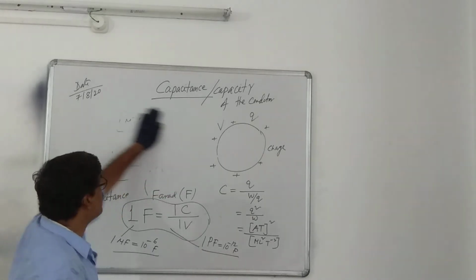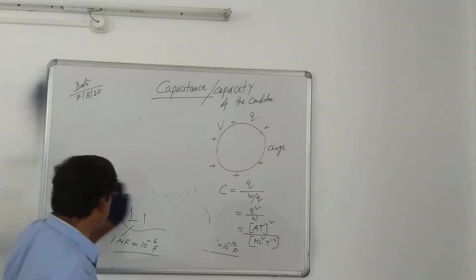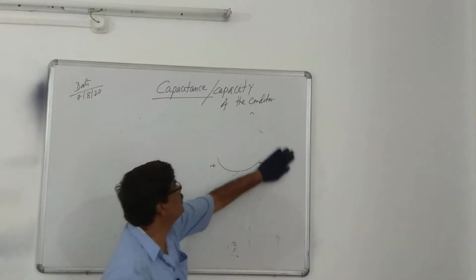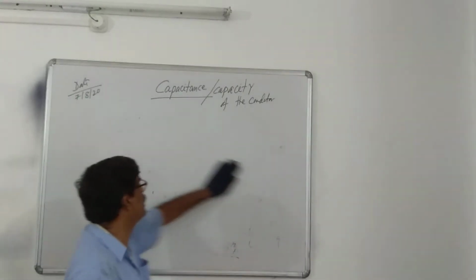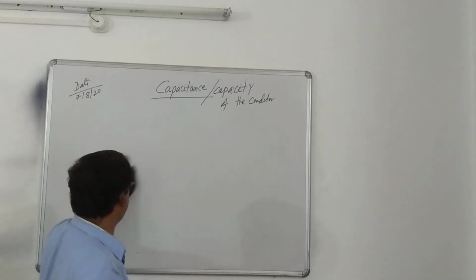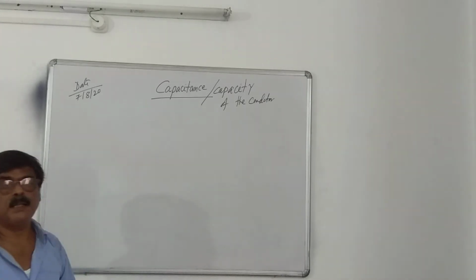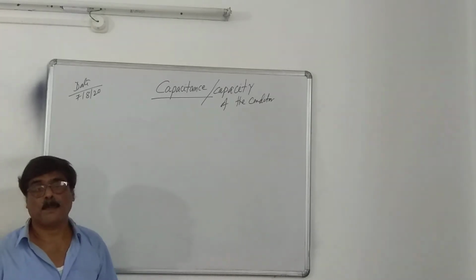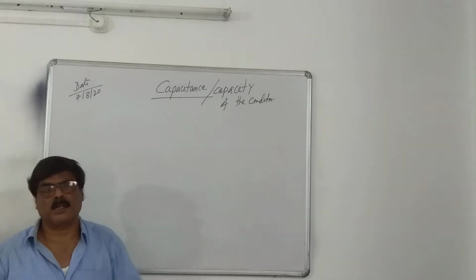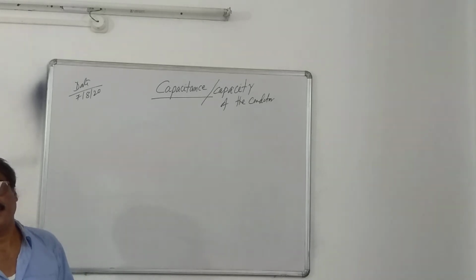Now, capacity of a conductor depends on what? Capacity of a conductor depends on the size and shape of the conductor, but it is independent of the nature of the material of the conductor. Your material may be any conductor, but it only depends on size and shape.